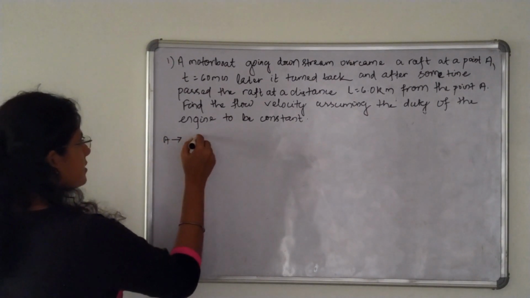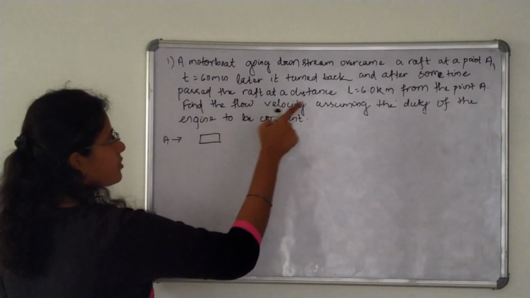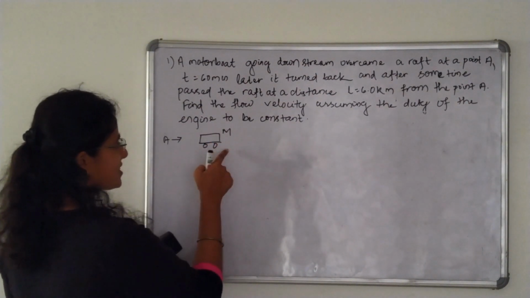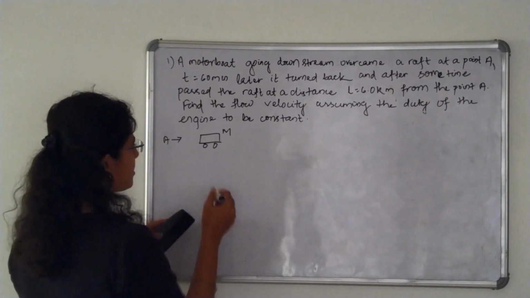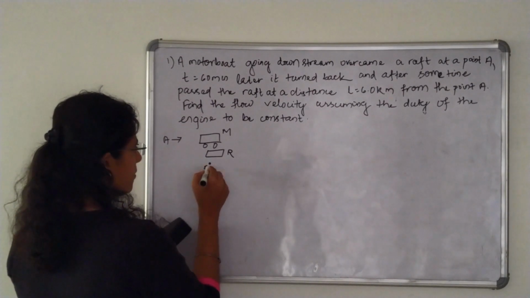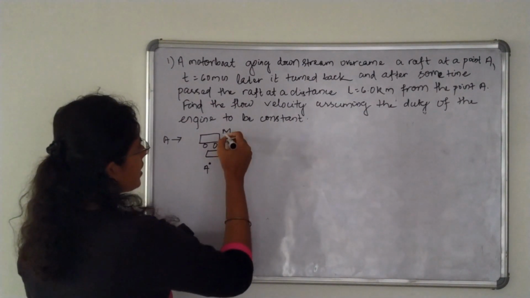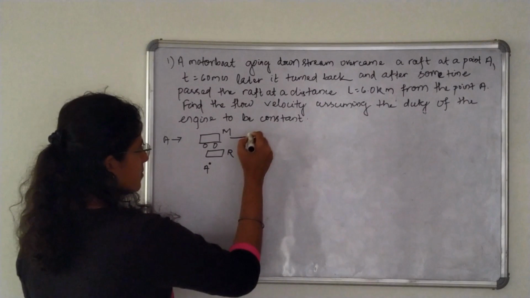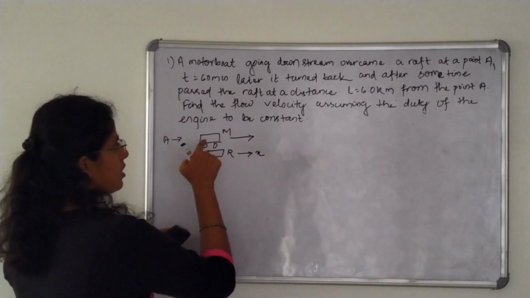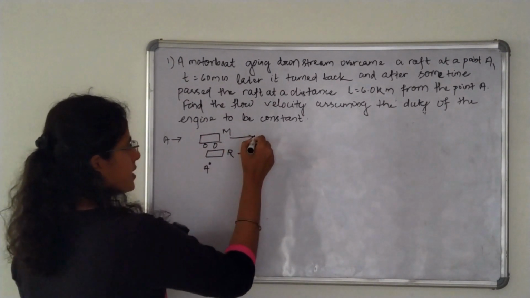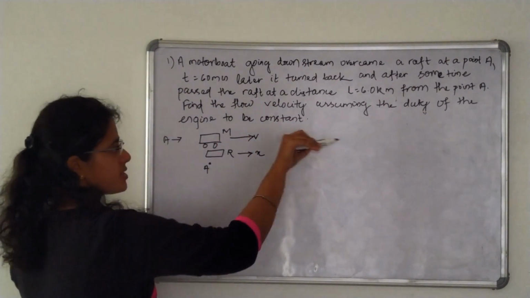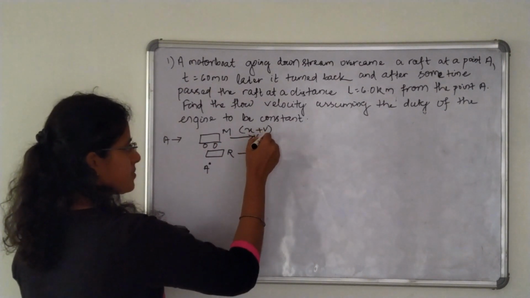It says that a motorboat going downstream overcame a raft at a point A. Let us take this as the motorboat. It overcame the raft at point A, and the motorboat is going downstream, meaning the river velocity is in this direction, which is x, and the velocity of the motorboat is also v. So the resultant velocity with which the motorboat is going in this direction is x plus v.